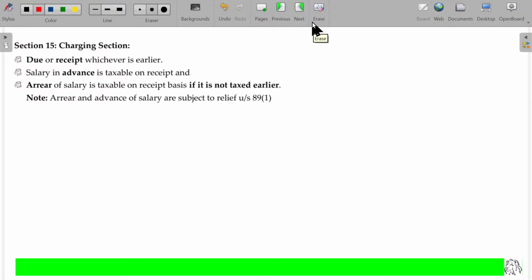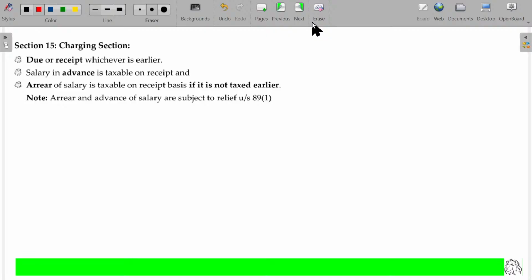Why do I want to pay the tax earlier, sir? I'm not sure what is the arrear. Even though I am sure with the arrear amount, why do I want to pay the tax earlier? I can pay later on. But the problem is, if you are getting the arrear 2 years later by accumulating 2 years income, you will fall under higher tax bracket. 6 lakhs, 7 lakhs, you pay tax only 5%. If 3 or 4 years arrear together, it may fall 15 lakhs. So you have to pay the higher tax for the 50 lakhs.